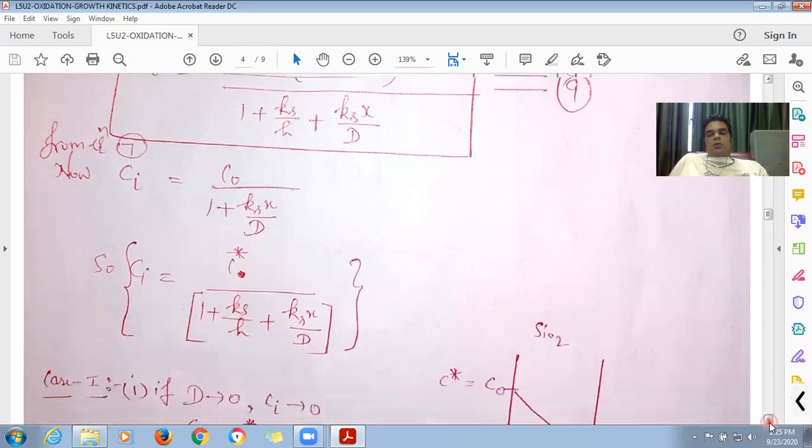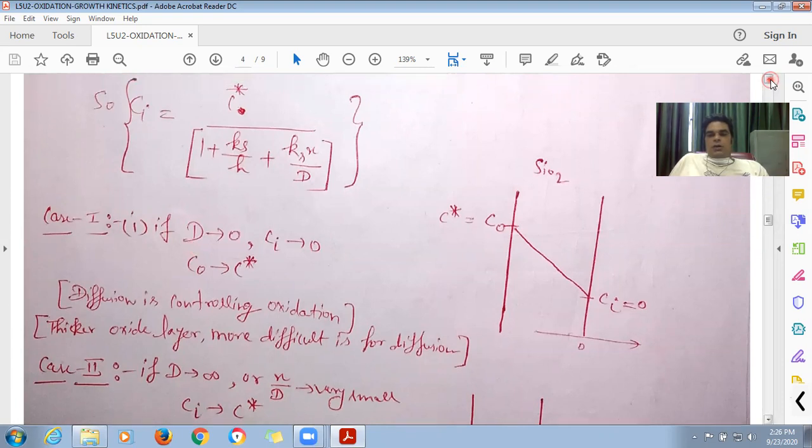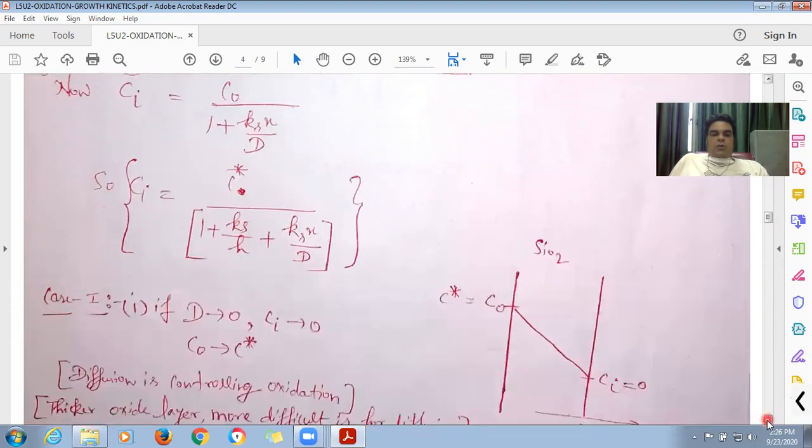Now let us consider two cases. The first case is, let's say, the diffusion coefficient D tends to 0. If D tends to 0, what will be the values of C naught and Ci? First consider Ci. If D tends to 0, the denominator terms will be very high, so the Ci value will tend to 0.